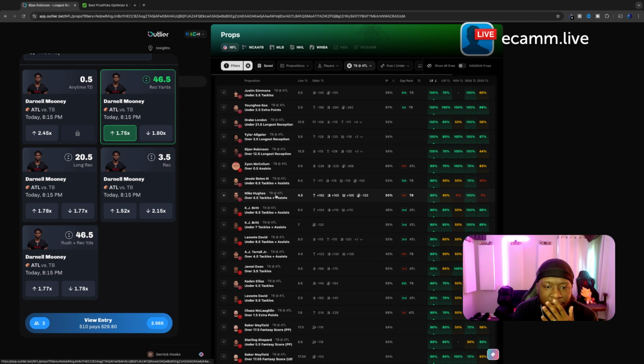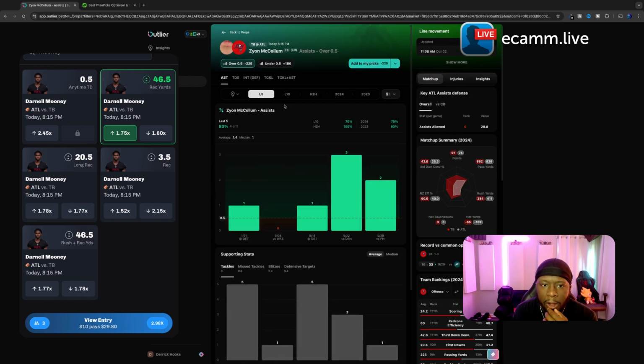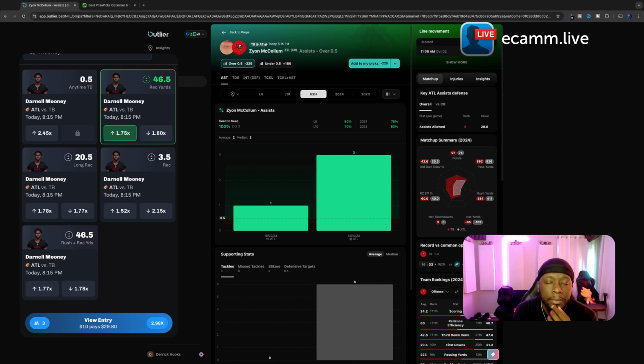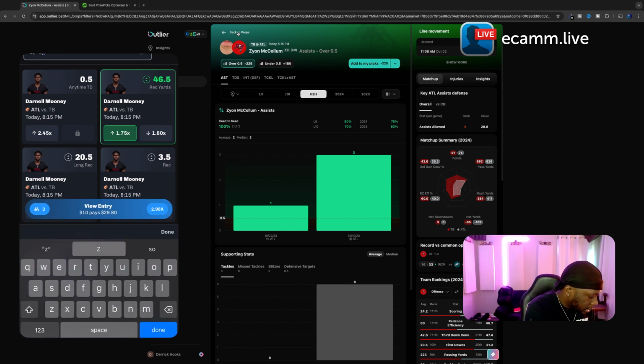I want to put together a solid 5 for you guys today. Okay, let's see. Zion McCollum over 1.5 assists. I like that a lot. 80% in the last 5, 4 out of 5, of course. H2H both times. I think they really struggle. I know for a fact the Falcons kind of struggle with that. So that's not a bad play, guys. Let's lock in that Zion.